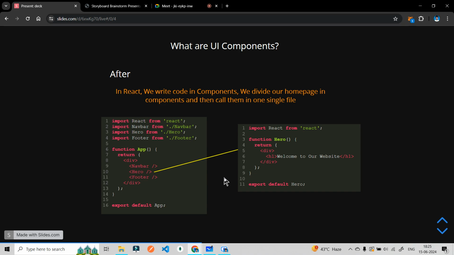See, the basic answer is that you can call this component in other files also. As you can see, I have created this particular component. This is a hero component. Okay, and now I am doing something here: import. Import means, कि भैया, you are importing this particular component, ठीक है, or the React file you can say for now, and now we are using it here. So this is like a reusable component.